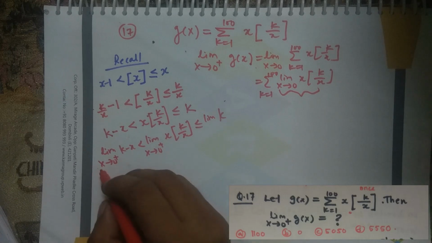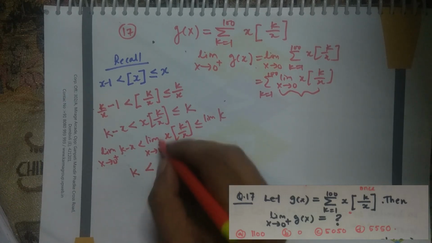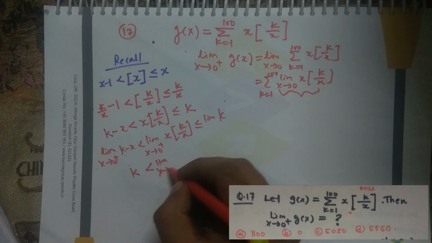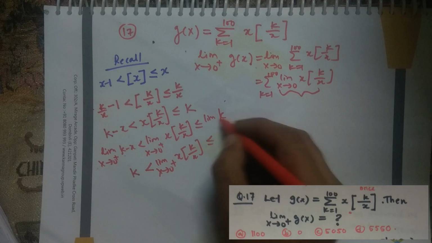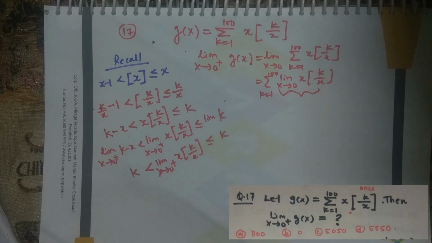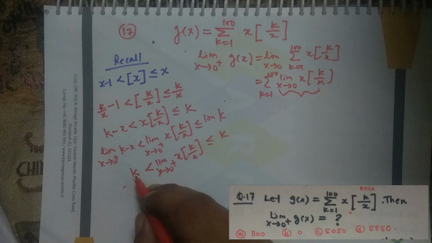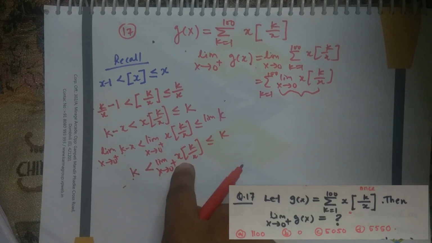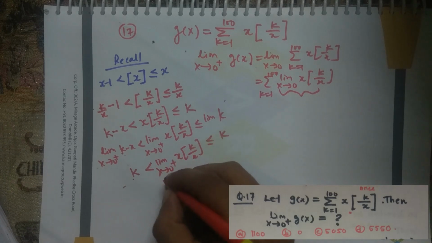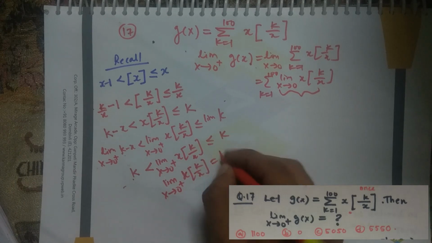Okay, so what will be the limit of the left hand side? k minus 0 will be k, and the middle function, this is what we want, the limit of x times the greatest integer of k by x, and the limit of a constant function will always be constant. And by the sandwich theorem, if the limits of the covering functions are the same, then the limit of the middle function will be k itself. Okay, so by the sandwich theorem, the limit will be k.